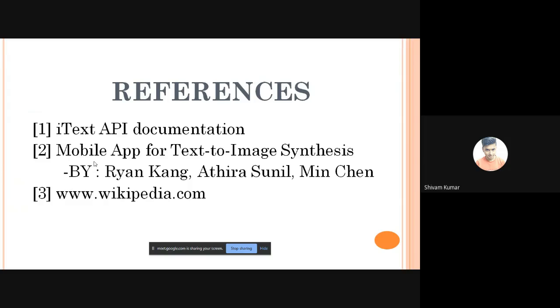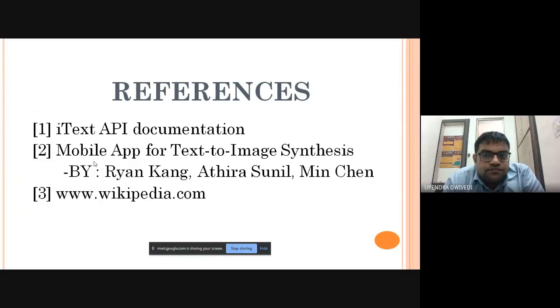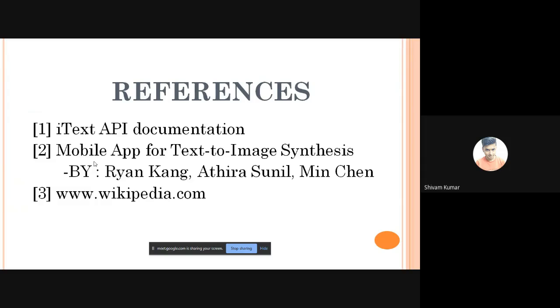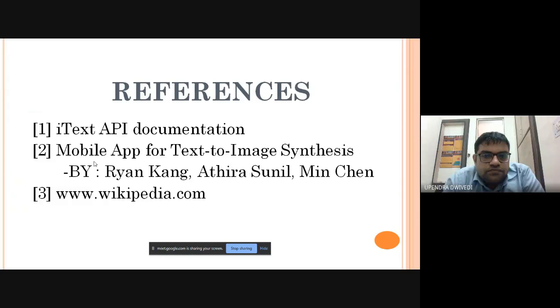Okay, sir. In this project, my role will be to develop the Android application for presenting it on various mobile platforms. I will also be working on iText PDF in the backend so that we can access the data which we have and process it into PDF formats. I pass it to Aman.